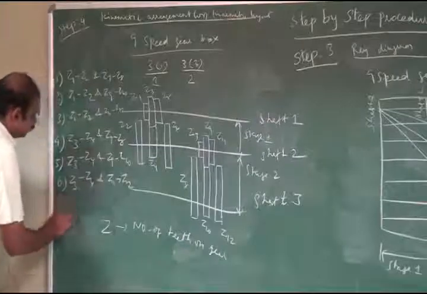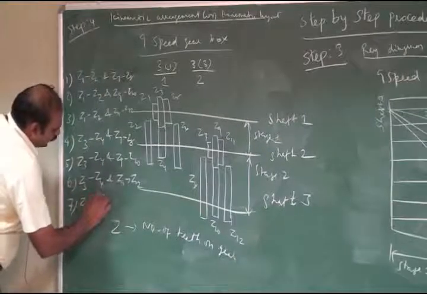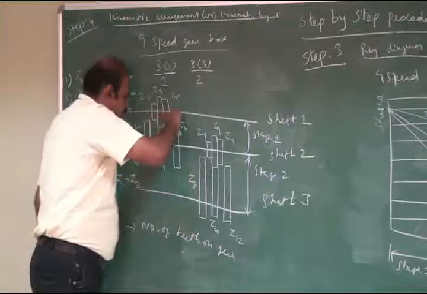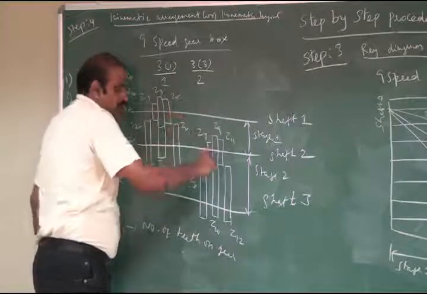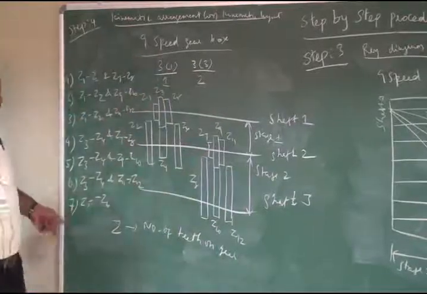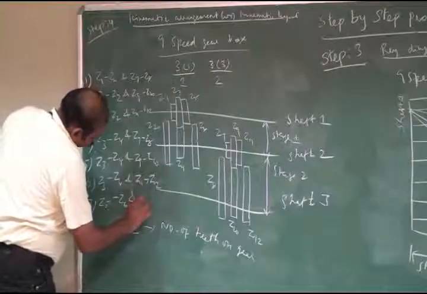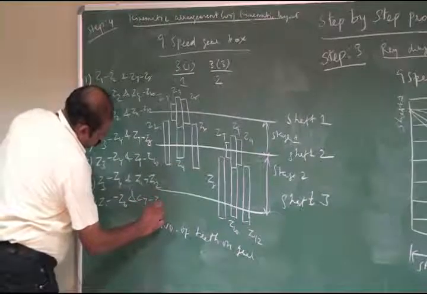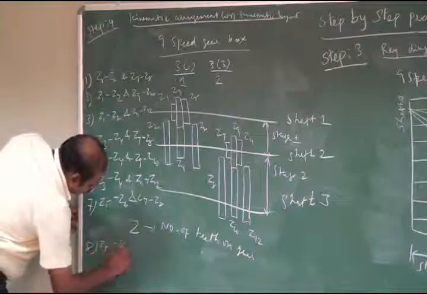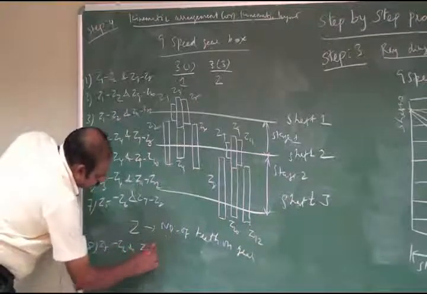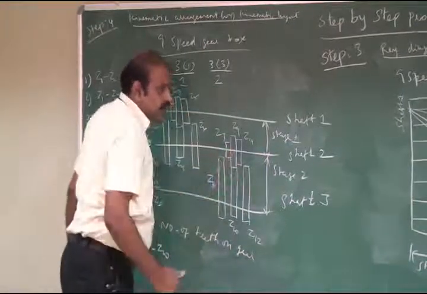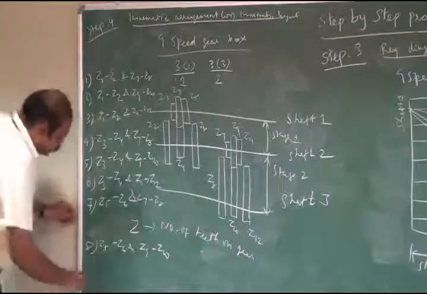Then for the seventh speed, Z3 and Z4 are disengaged, and Z5 and Z6 are meshed with Z7 and Z8; we obtain the seventh speed. For the eighth speed, Z5 and Z6 are meshed with Z9 and Z10; these two and these two engage, and we get the eighth speed.